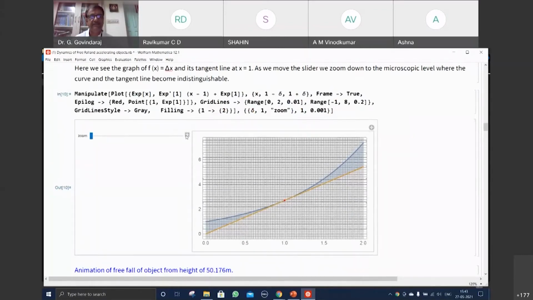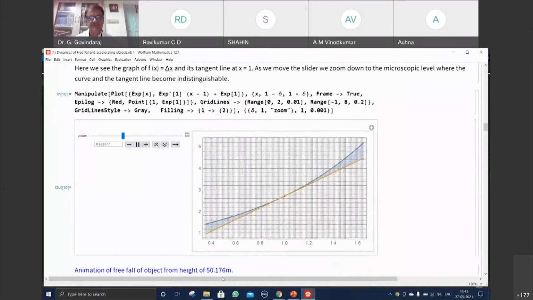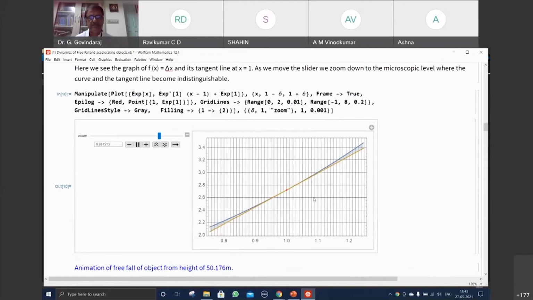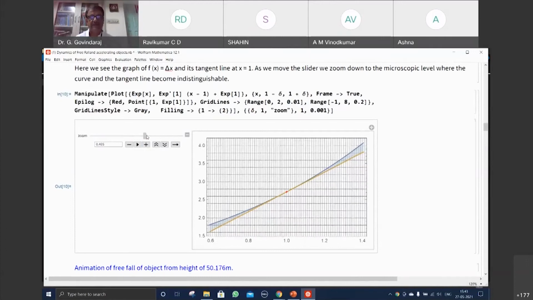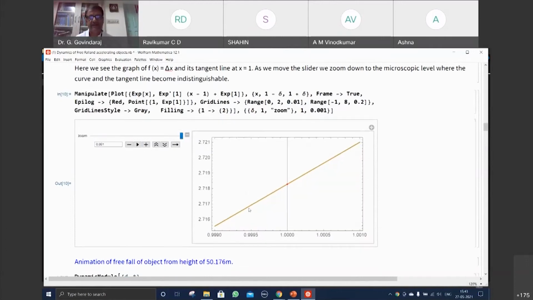So now that can be seen. With this function, we can try other functions also. Now you can see what's happening. I'm just expanding the region, zooming. So let me start zooming and then show you. See, at the end, with respect to the point 1, the curve and the line are the same, and you see on the left and right the magnitude is 0.001. The difference between this side and this side is 0.01. And to that accuracy we try to find out. If you want, you can reduce it.